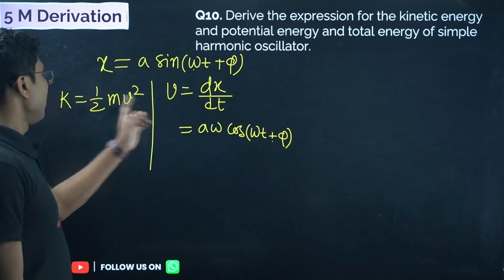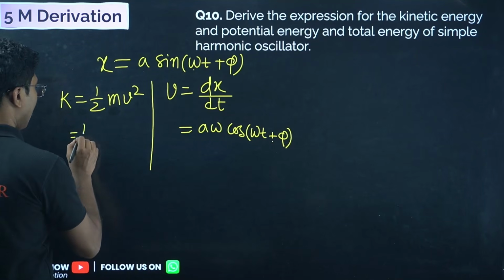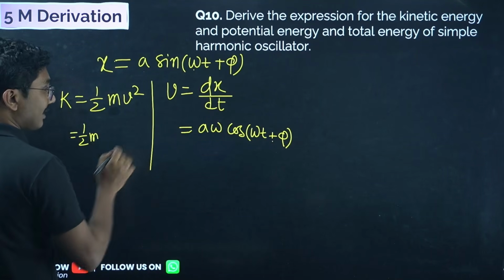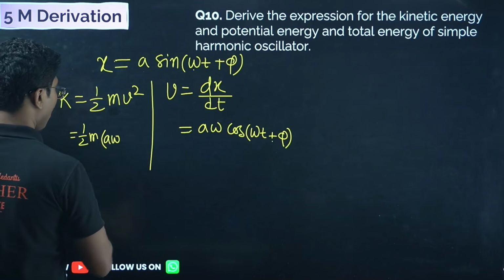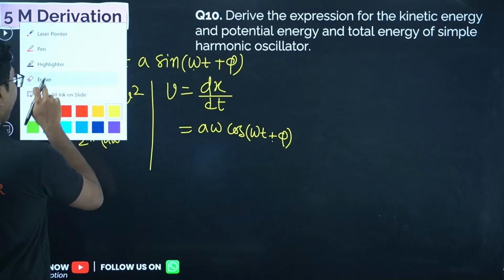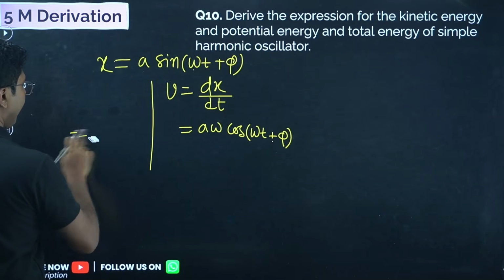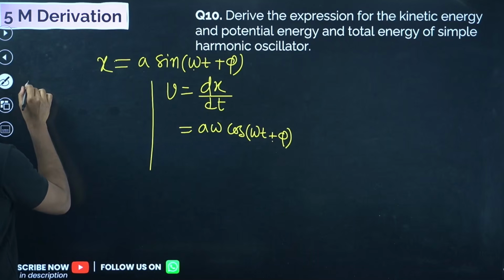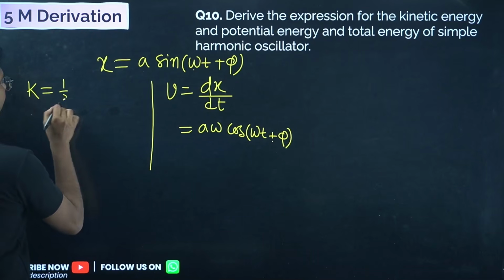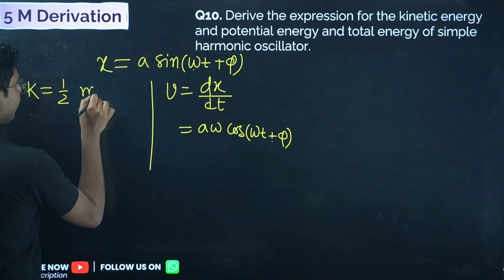Okay, so just put those values over here. Half m, where m is the mass, you have to declare the variables by the way. Velocity is a omega cos omega t plus phi. Kinetic energy K is equal to half m v square.